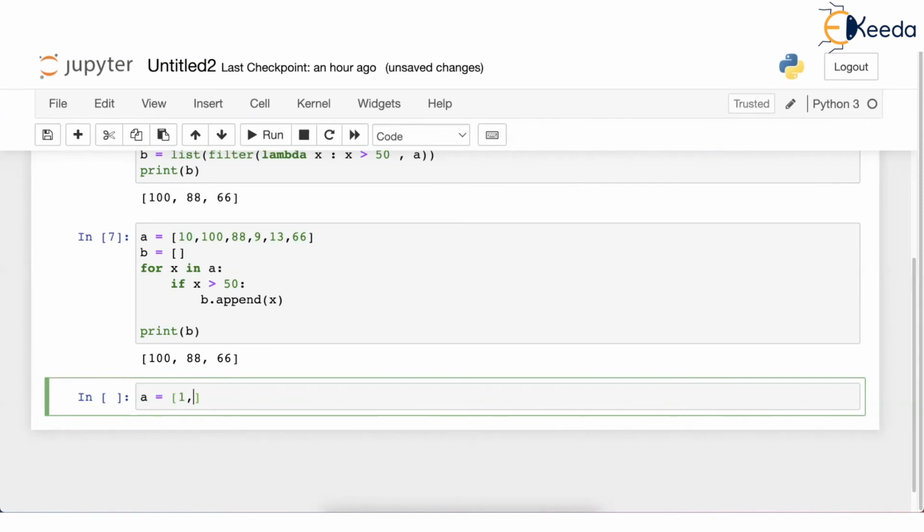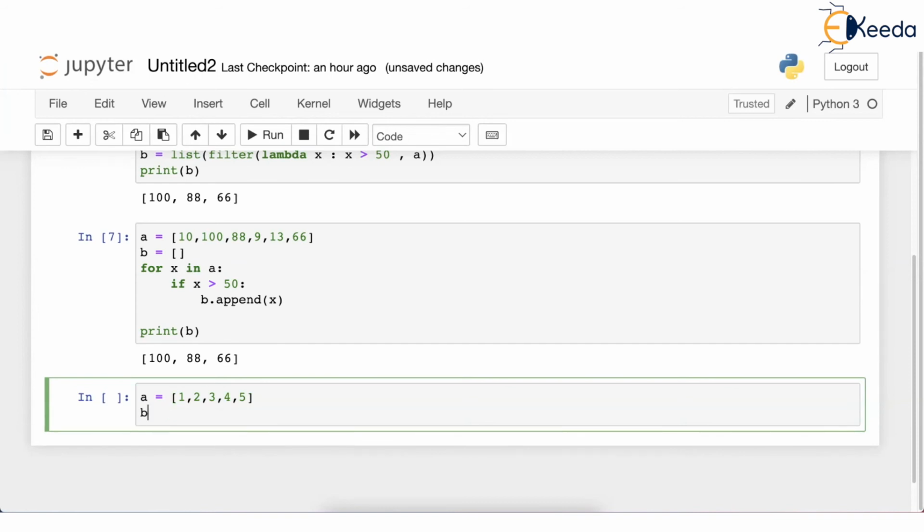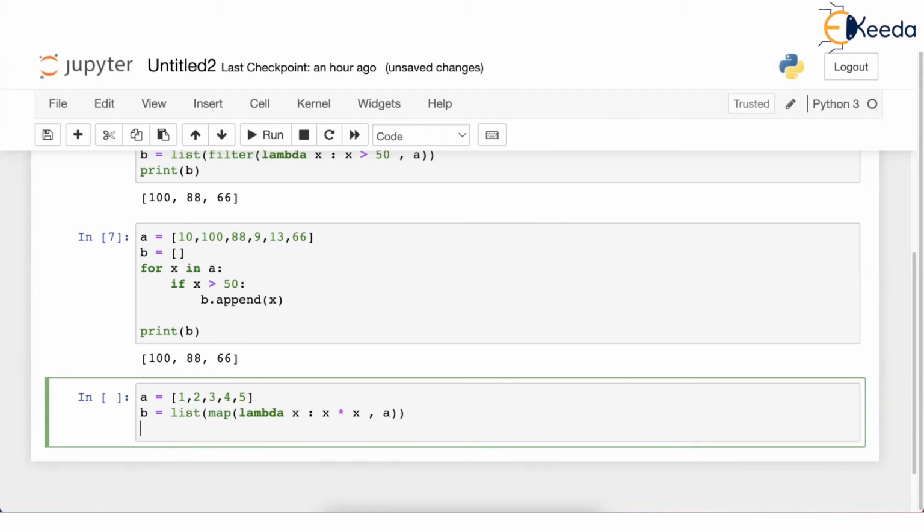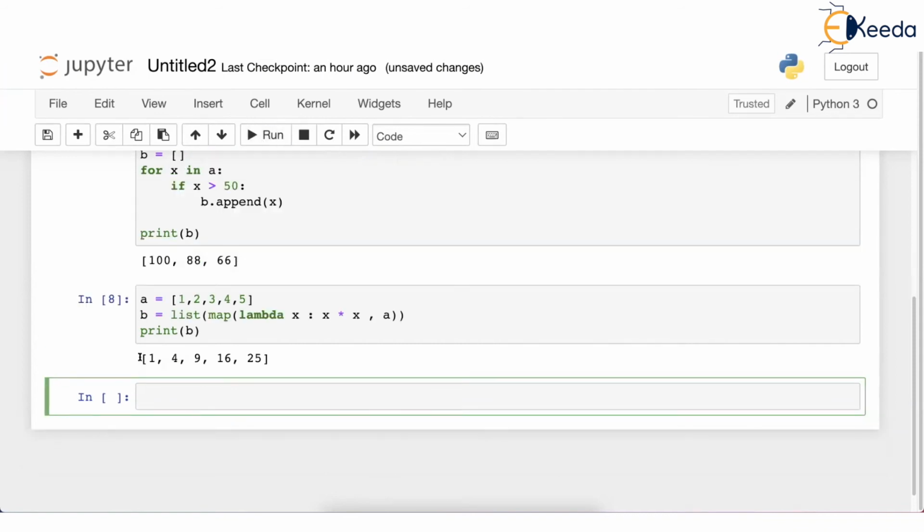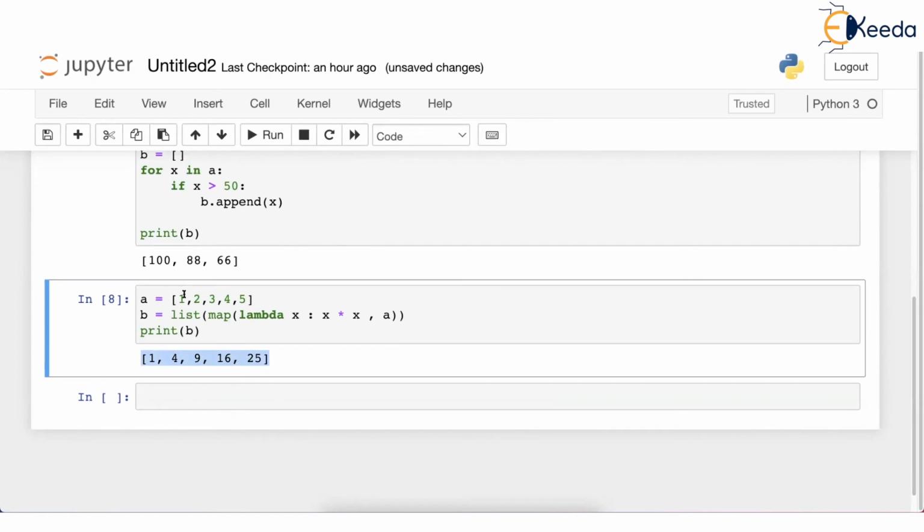If A is 1, 2, 3, 4, 5, and suppose B has to become a new list, using a map, and map will use a function lambda where x will result in x multiplied by x, comma, A is the list on which it is working. And then finally we will print B. So you can see B will be a list, which will contain the square of all numbers of list A.